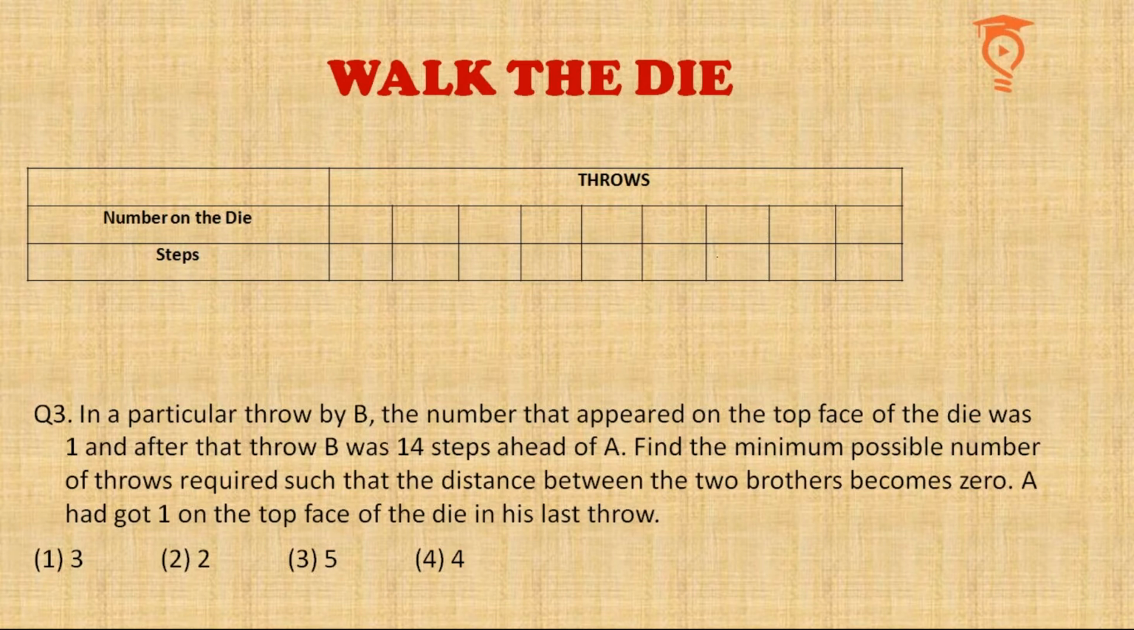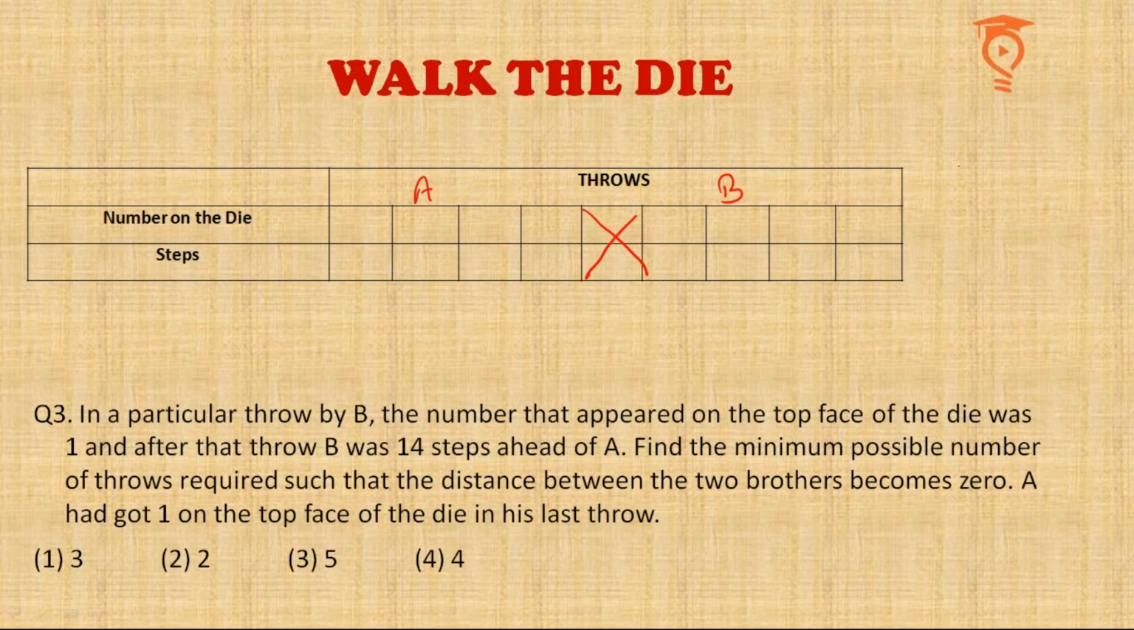We want to find the minimum possible number of throws, the throws of both combined, required such that the distance between the two brothers becomes 0. Let us talk about A and B like this. So B has already played and he has played 1. Okay, now it's A's turn and then it will be B's turn and B will be moving further ahead.